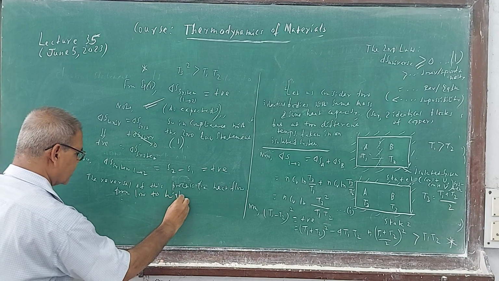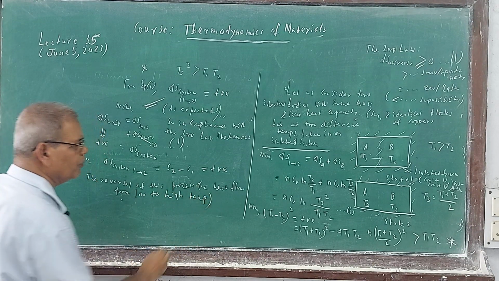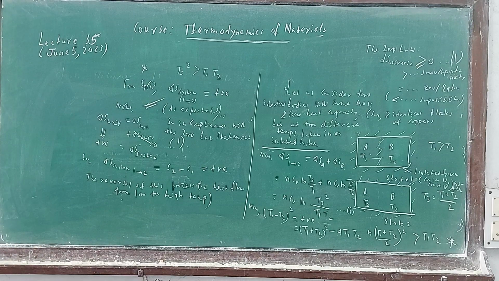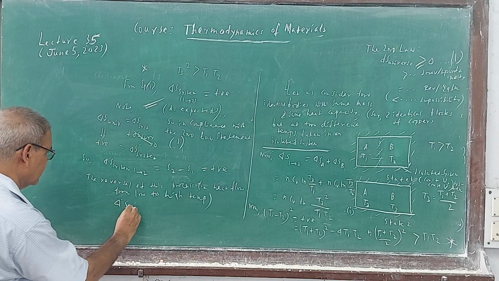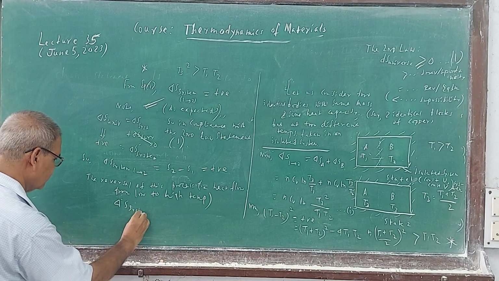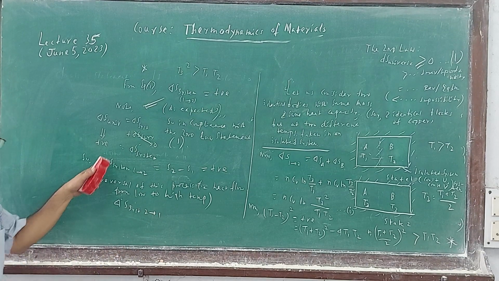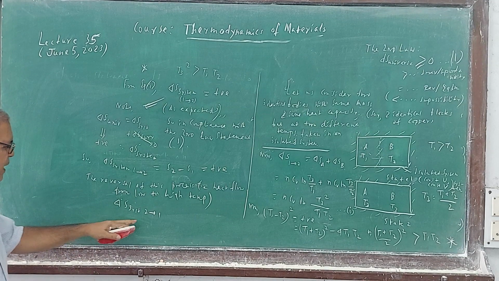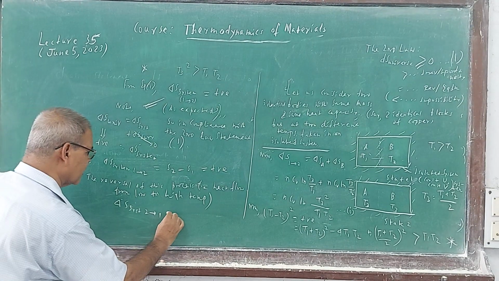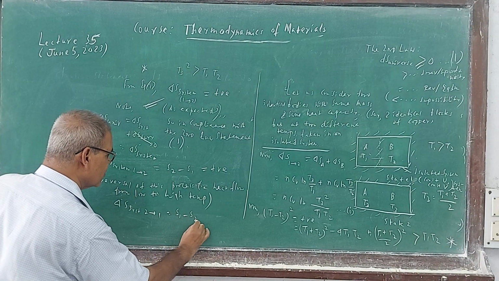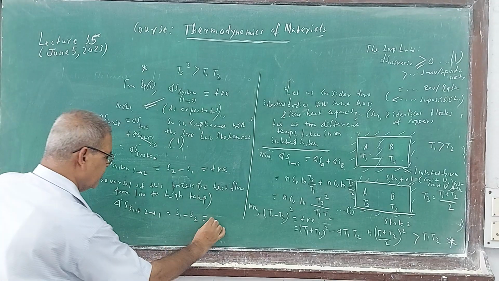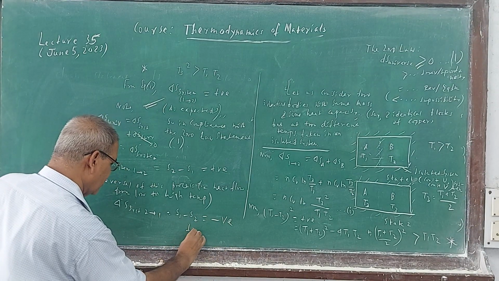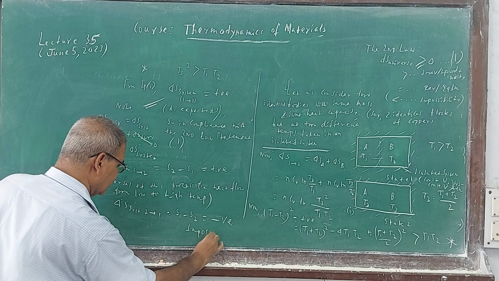That means the system will be taken from state 2 to state 1, the reversal of delta S system 1 to 2. Delta S for 2 to 1 is S1 minus S2, which is negative. That means it is impossible.